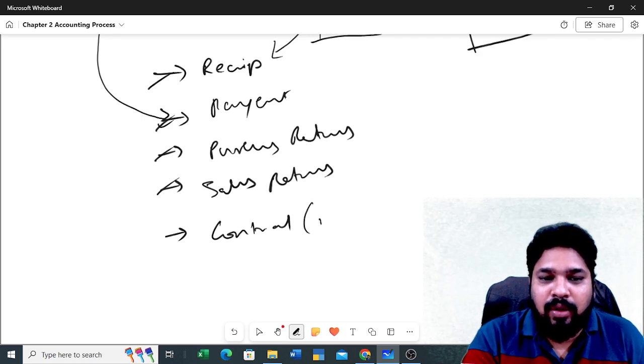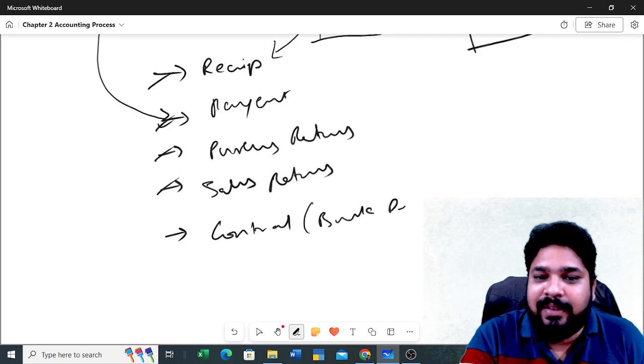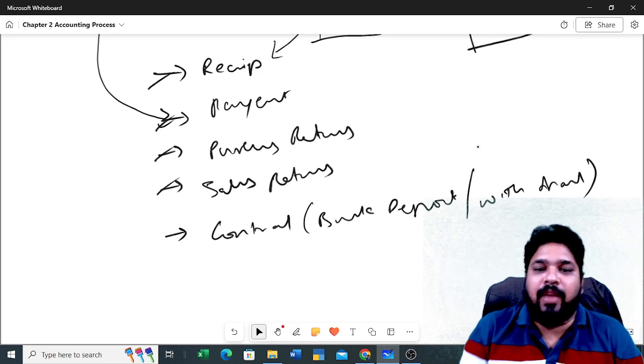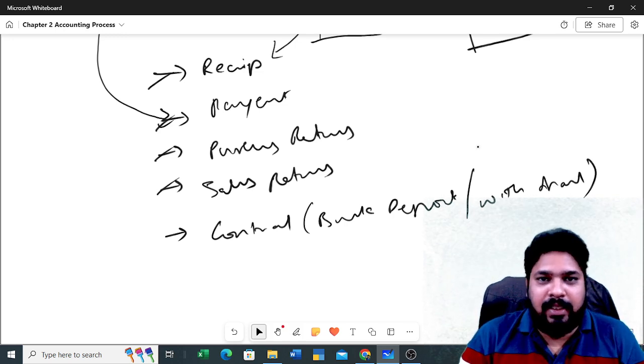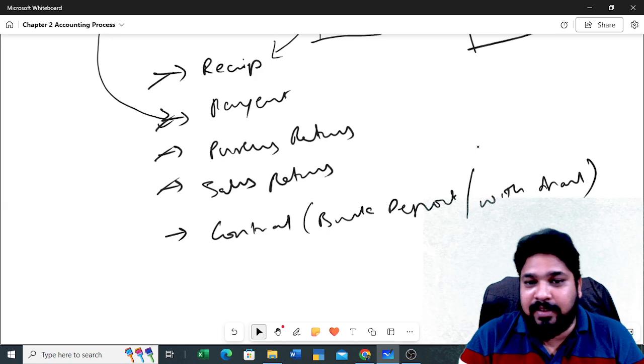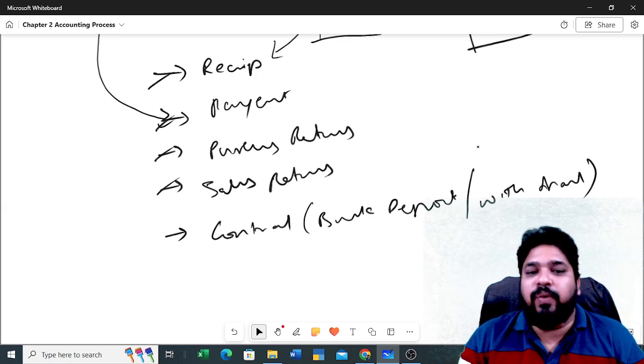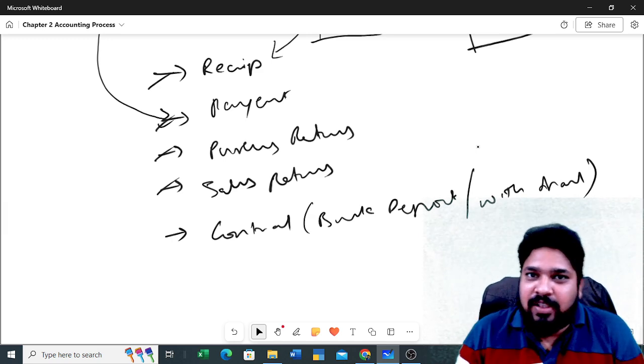So bank deposit or withdrawal. Bank deposits or withdrawal, you can call it as contra transactions. Okay, contra transactions. But nowadays we need to discuss the practical situations also.